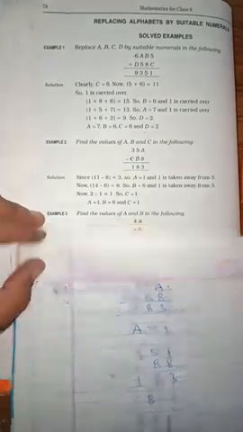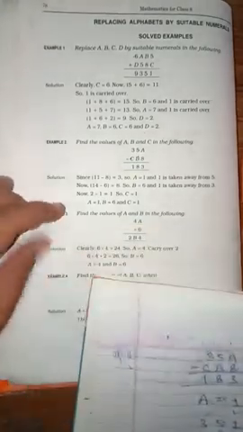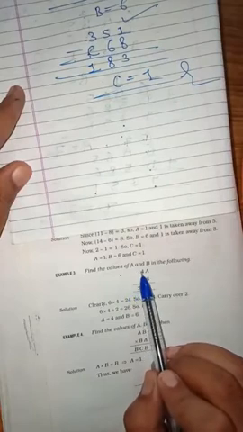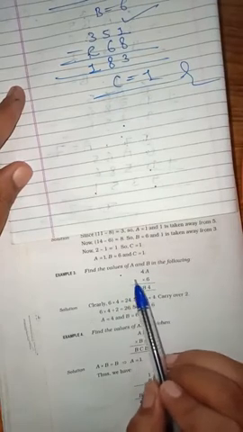Now let us solve the third example as it is given in the book. I am showing you the question, don't worry about that. Find the values of A and B in the following: 4A into 6 gives 2B4.